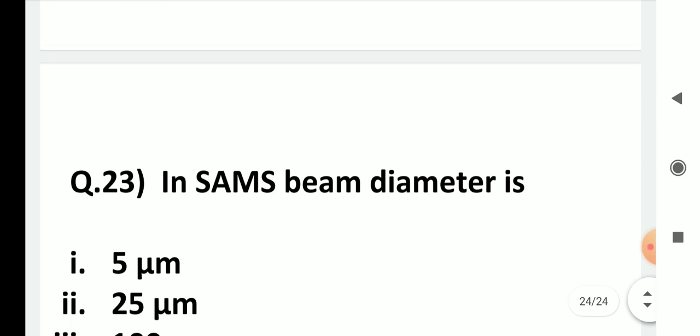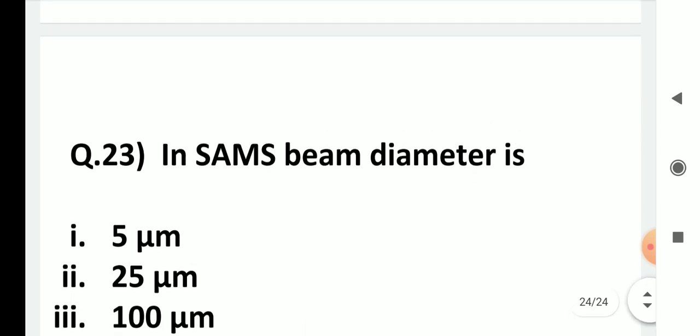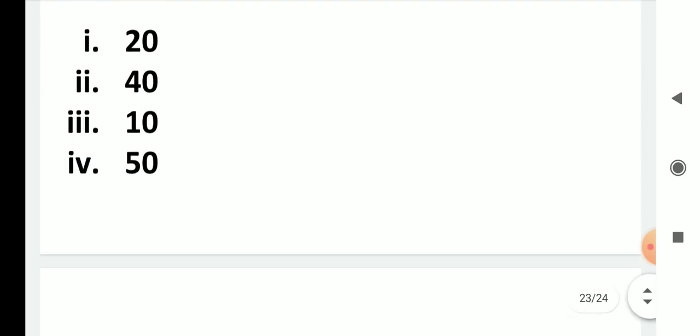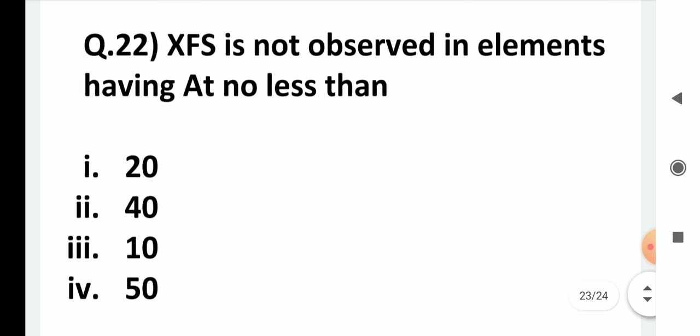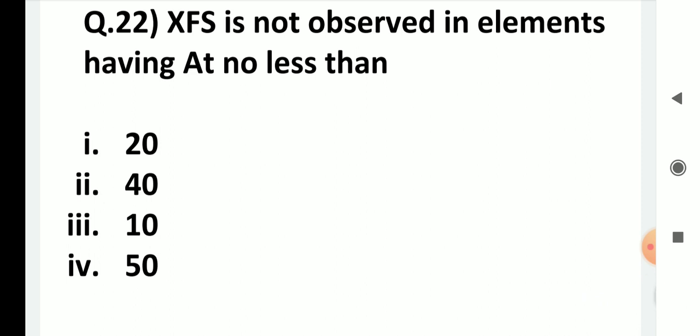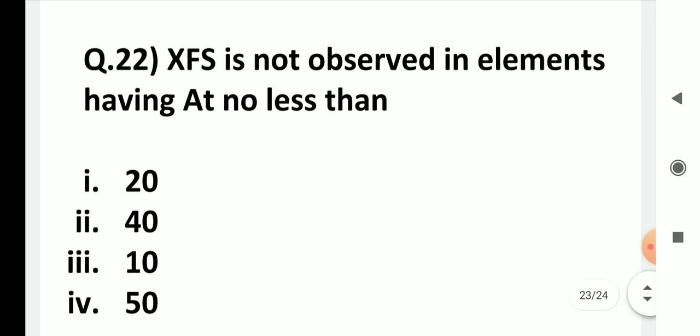Okay, the beam of electron is about 5 micrometers. The X-ray fluorescence is not observed in elements having atomic numbers less than, the answer is 10. Elements having atomic numbers less than 10, they will not give you fluorescence.